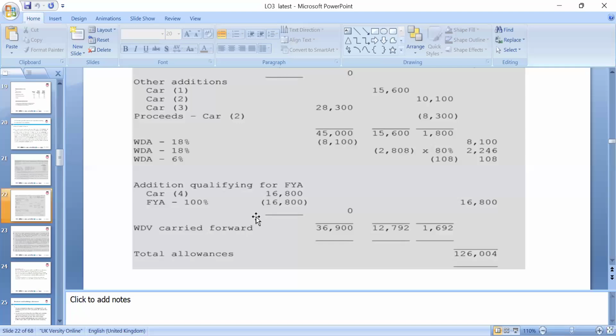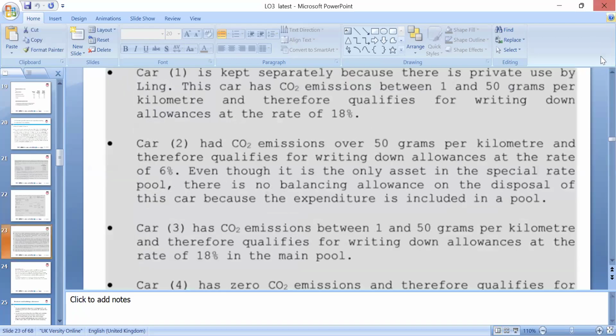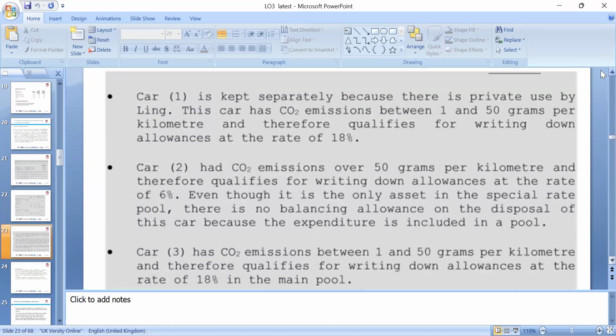So the written down allowance we carry forward for the following year. So the total allowance is 126, which we need to calculate, and we need to adjust our tax liabilities accordingly. So that's all the explanation which we just mentioned, so you have to look at the rate.